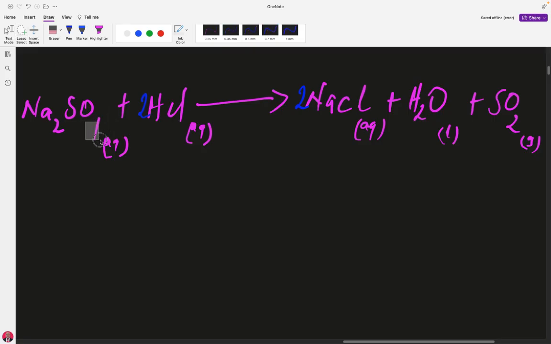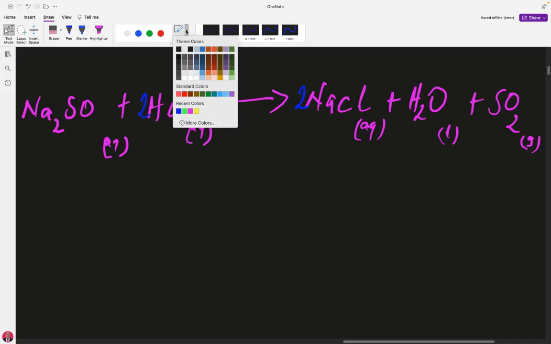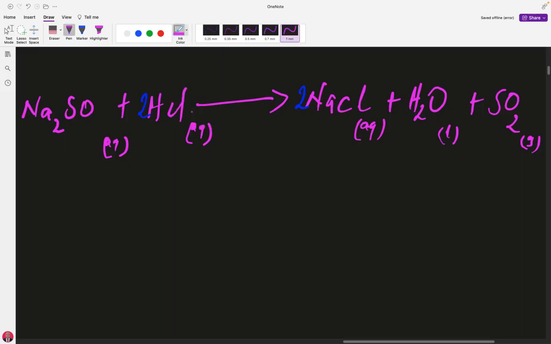Sodium sulfide is supposed to be SO3, not SO4. For sodium sulfide we are supposed to have Na2SO3. So in this case, oxygen here is 2, plus this one here is 3.